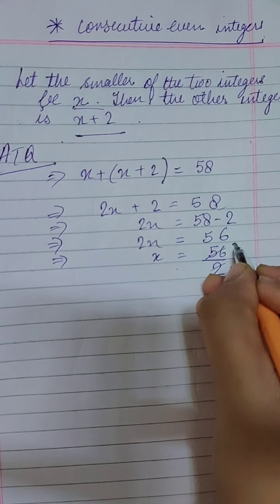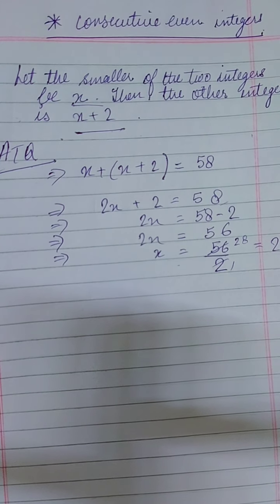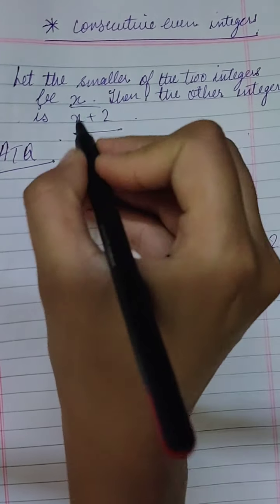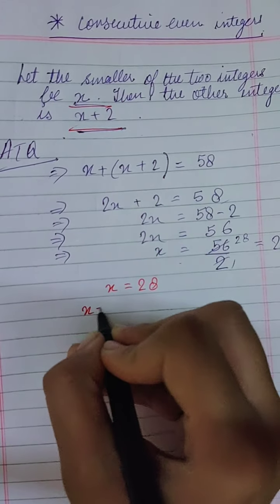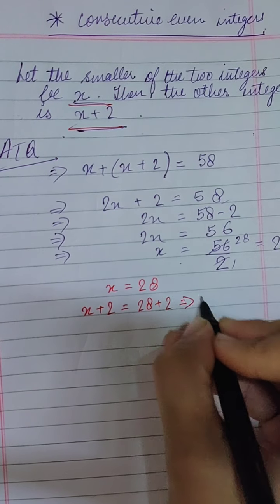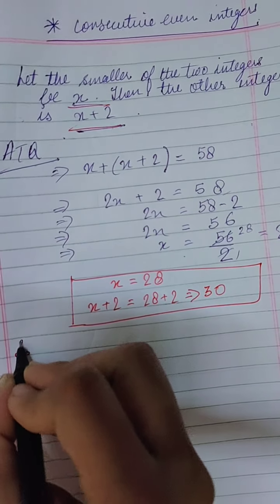2 1 times 2 is 2, 2 8 times is 28. So here we have got the value of x as 28. So if x is equal to 28, the second number was x plus 2. So x plus 2 also you have to take out. 28 plus 2 is equal to what? 30. So we have taken out both integers.